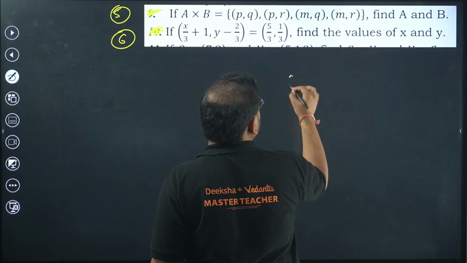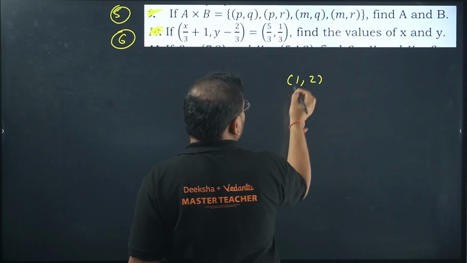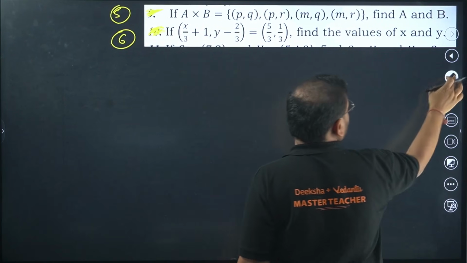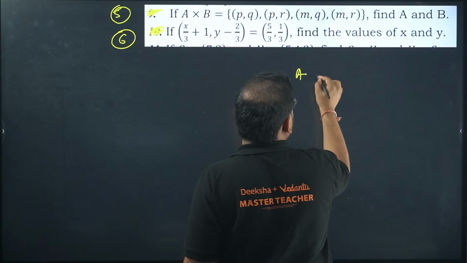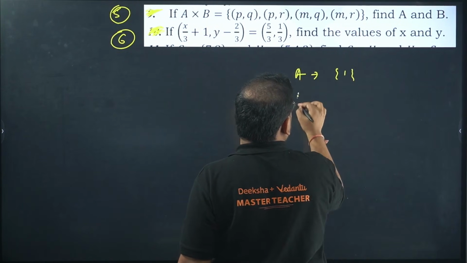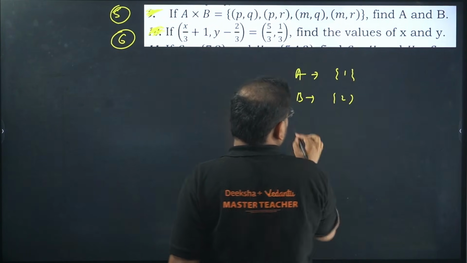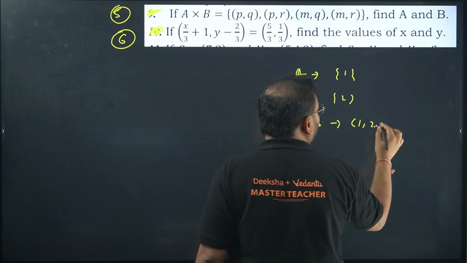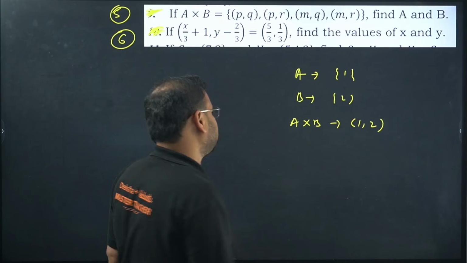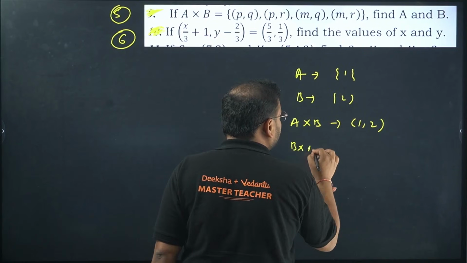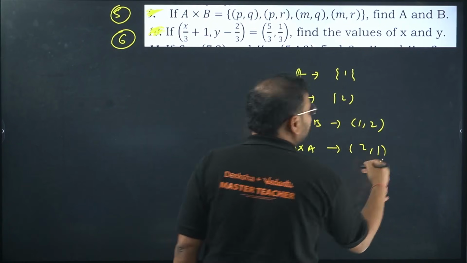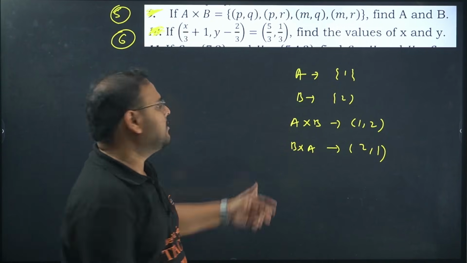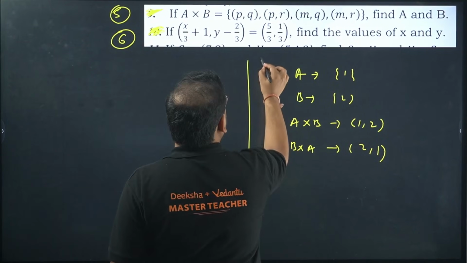Let's say set A has only one element, 1, and set B has one element, 2. Then A cross B will be given by what? An ordered pair (1, 2). You know this concept? Yes, sir. If I write B cross A, the ordered pair will be (2, 1). You know this concept? Yes, I know, sir. Then that is your answer for question number 5.